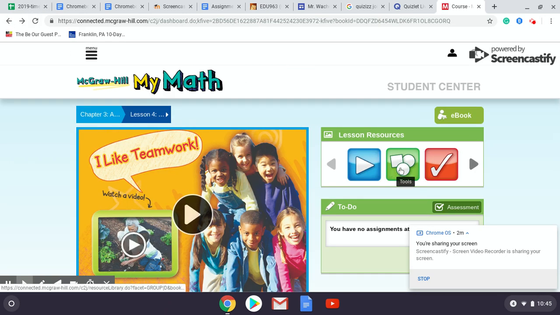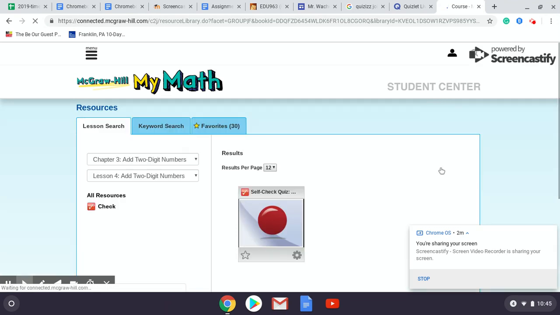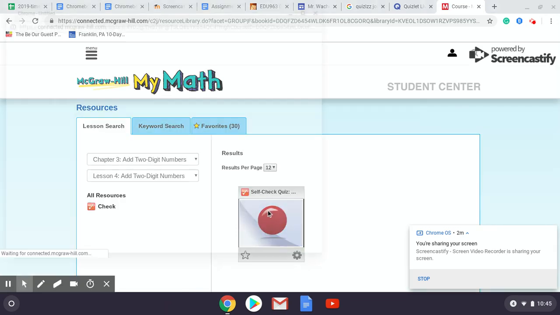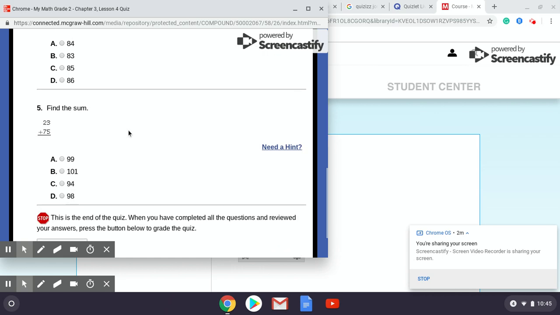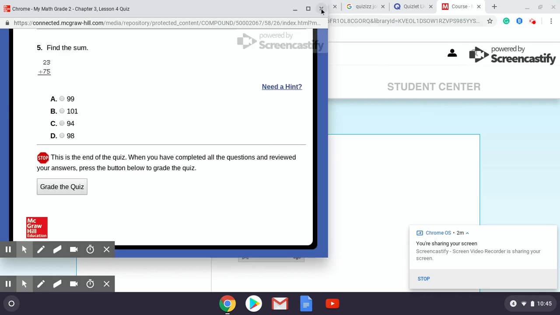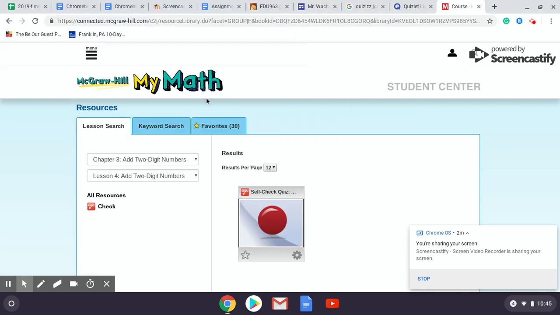The next tab is tools. There's not a whole lot you're going to use in tools. There is a calculator there that's useful if you need that. In check, I like this because there's a self-check quiz that they can take online right here, and it will grade the quiz for them, and you can get a quick little readout of how they're doing and where they're at with the lesson.